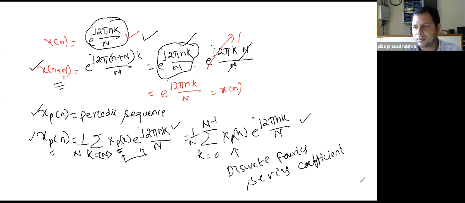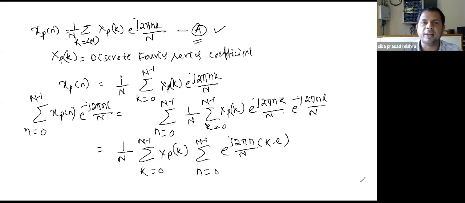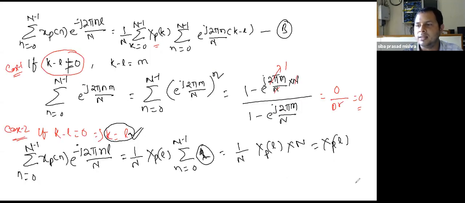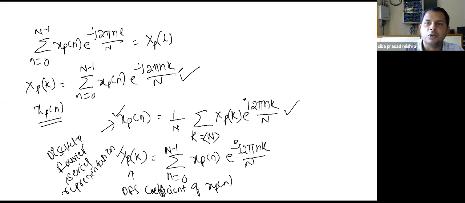Now, to satisfy our claim, we did some mathematics and finally we were able to find this discrete Fourier series coefficient xp[k]. That means our claim was correct.